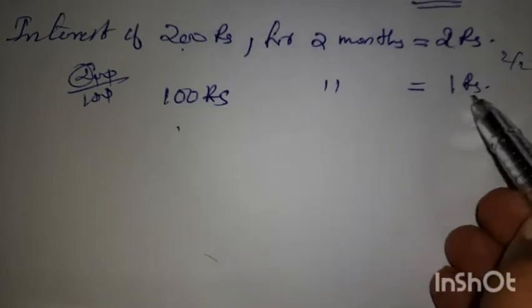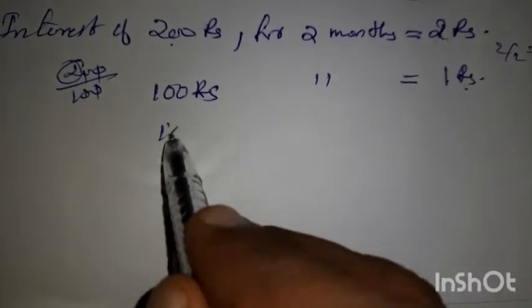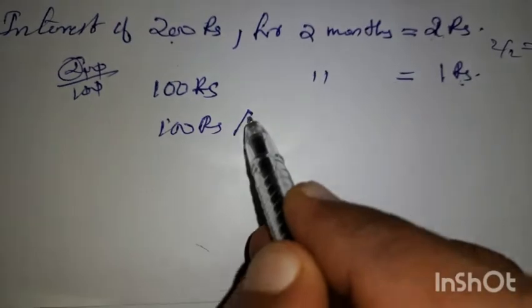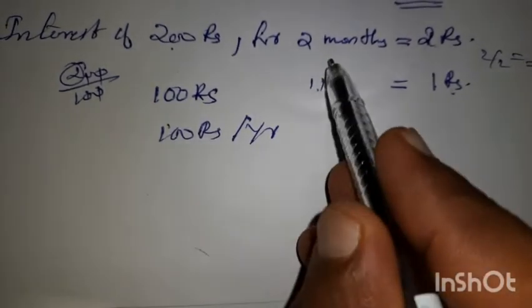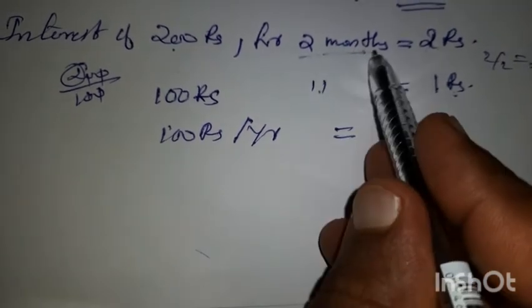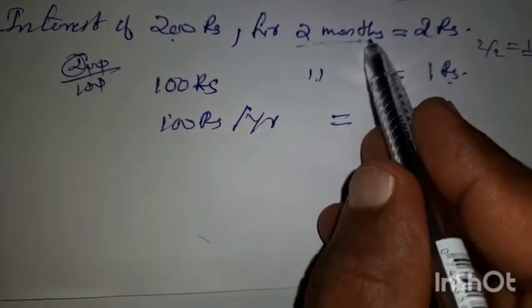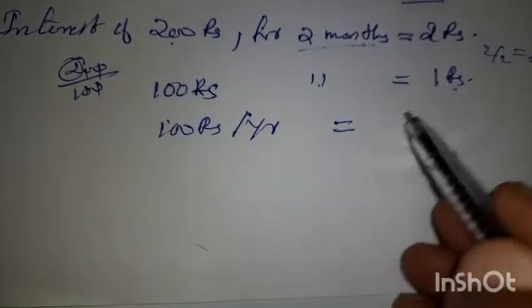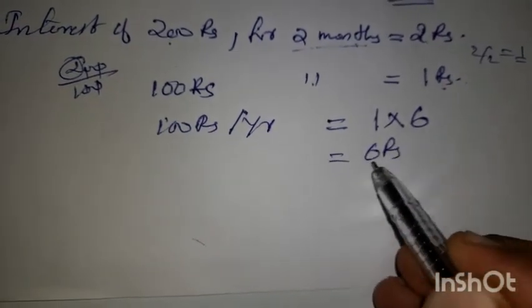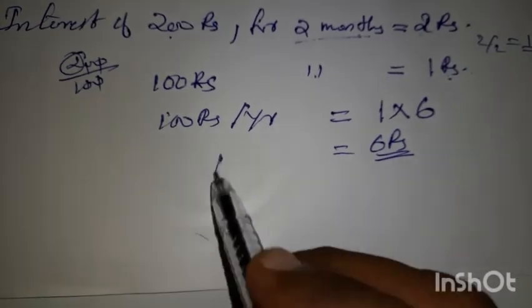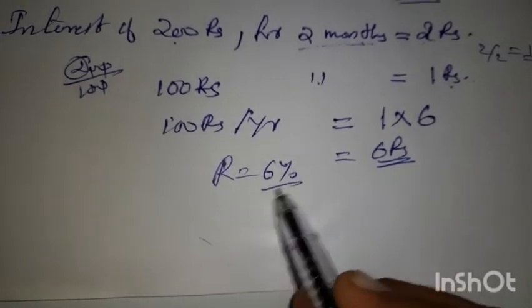So 1 rupee. Okay. Then for 100 rupees per year, this is for 2 months. Per year means every 2 months, how many times? 6 times it will be 1 year. So 1 rupee for 6 times. So 6 rupees. So the rate of interest is 6%.